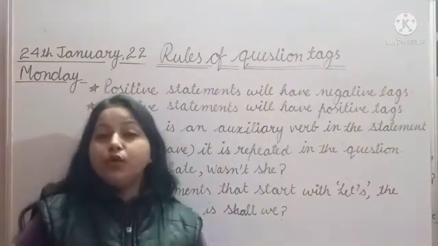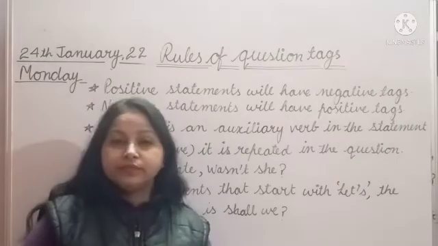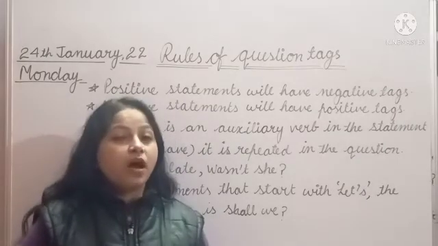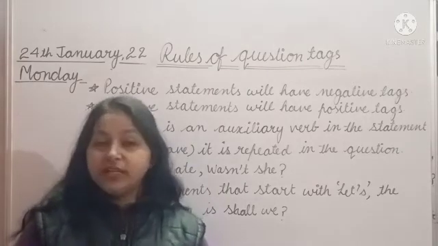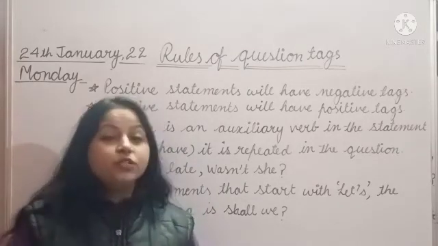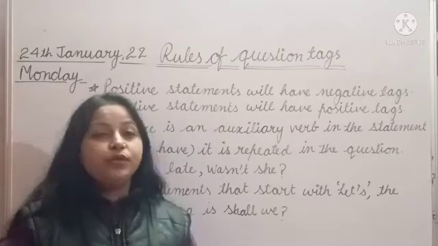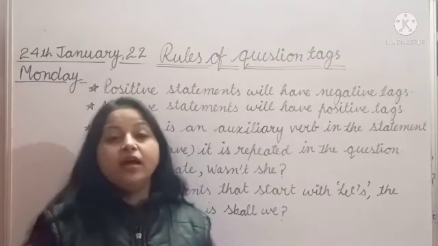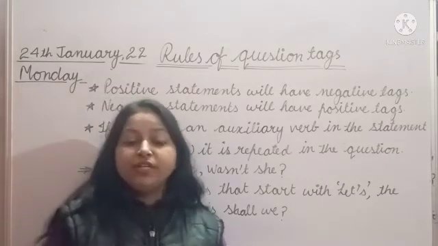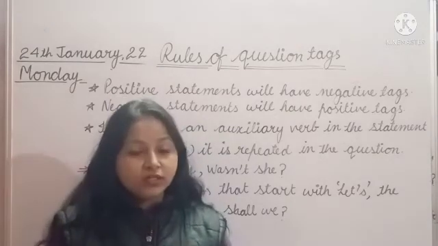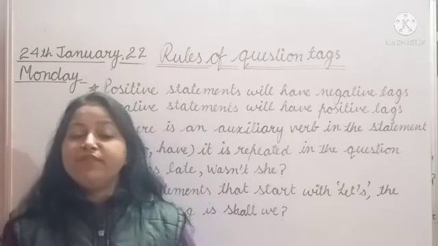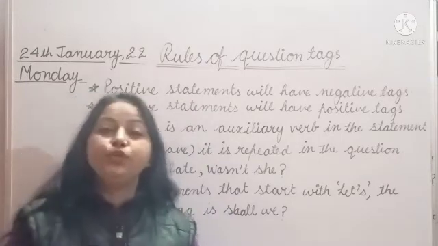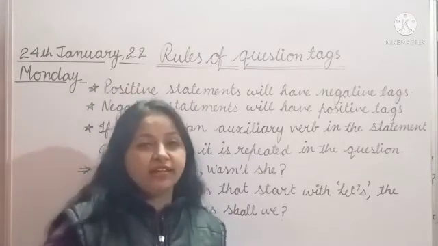Like, you are going to Delhi, aren't you? In this statement, I want to know the confirmation. You are going or not? Aren't you? So class, always when we have a positive statement, then we will use the negative tag like this.